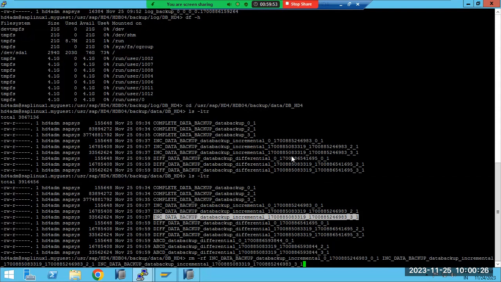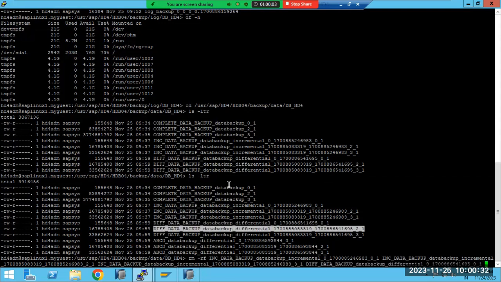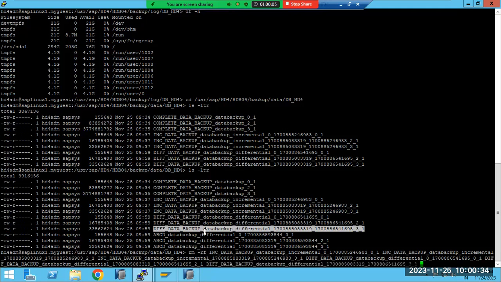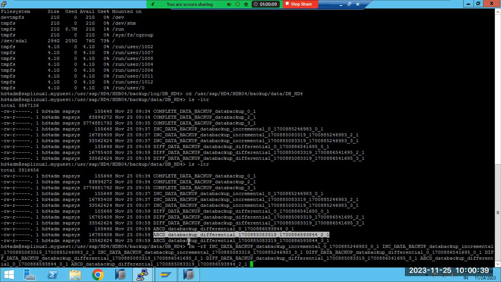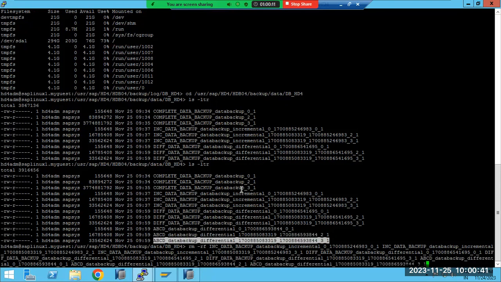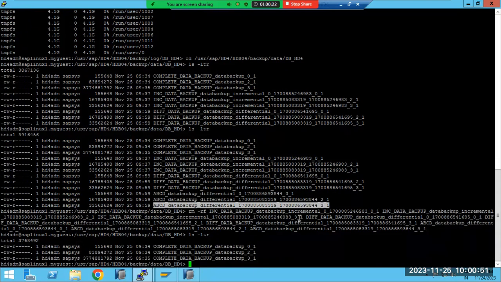Okay, any questions? Sir, one more thing, actually: when we are configuring replication at the initial time of installation of the system, in what way are these backups useful? Replication is a high availability topic. That is entirely a high availability topic. Our next Monday concept is the HA concept. That time it will come.